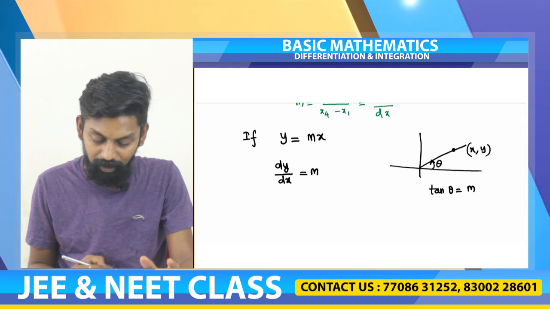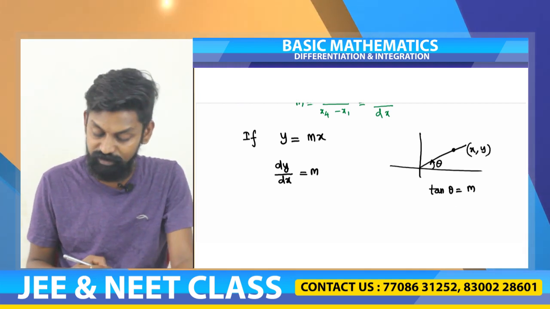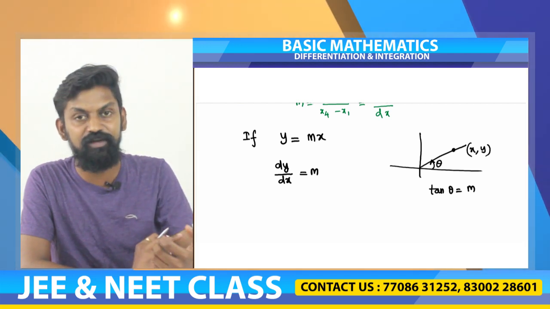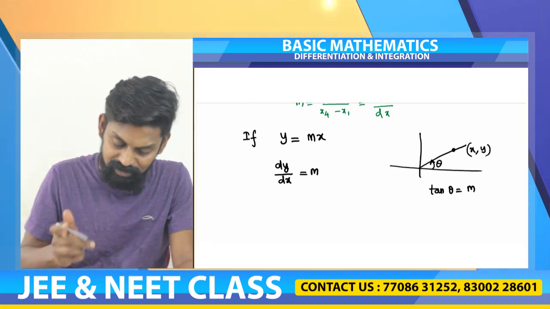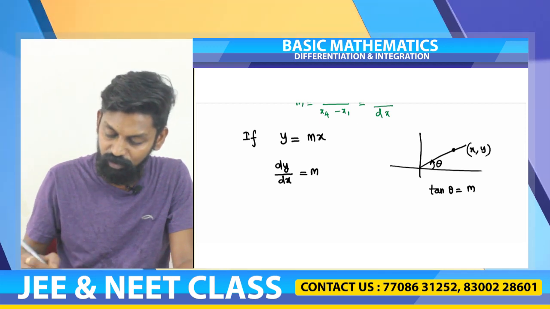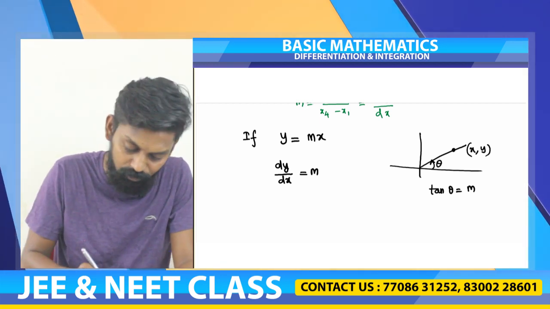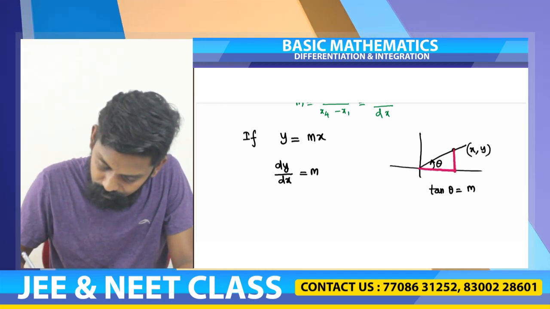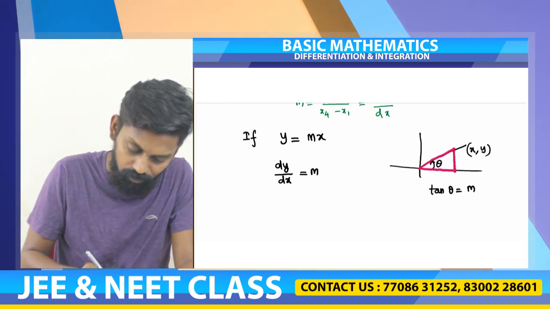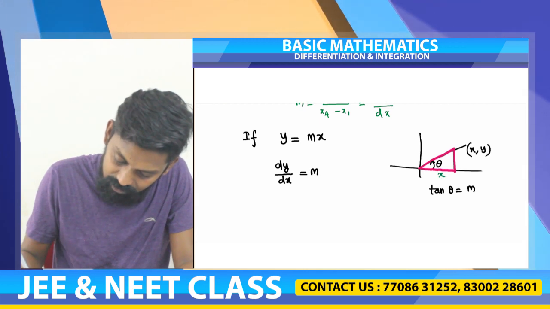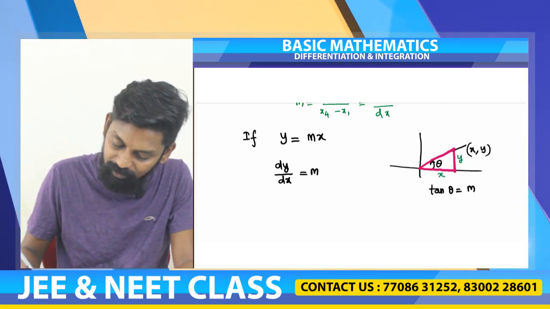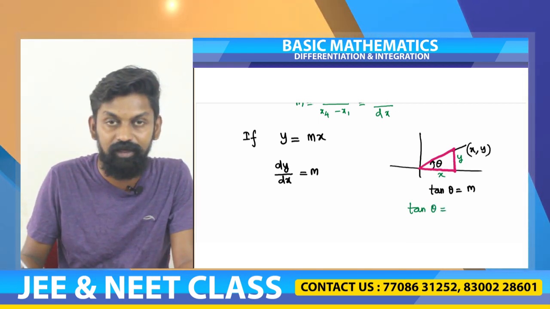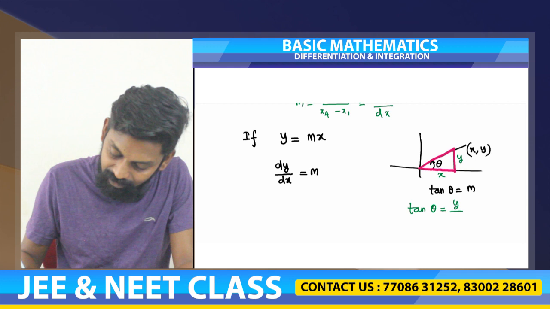I am not going to teach you the formulae and numericals of differentiation. I am only trying to make you understand the concept of differentiation here. So we know this formula. If y is equal to mx or y is equal to kx, differentiation will be equal to the constant. Now we will see how slope and differentiation are equal. Now if this point is x comma y on the graph, I am able to construct a right angle triangle, and we know this is equal to x and this is equal to y. Now what is tan theta? Tan theta is nothing but opposite side by adjacent side, so it is y divided by x.